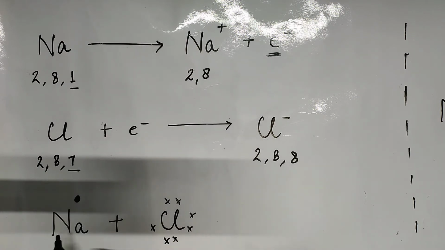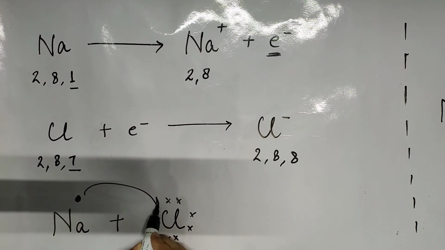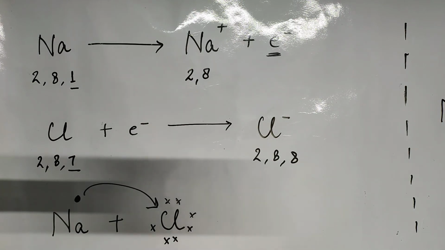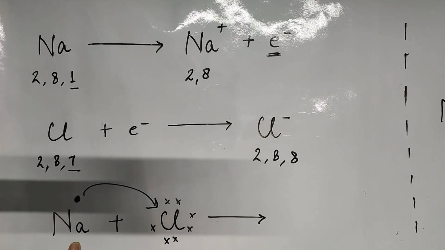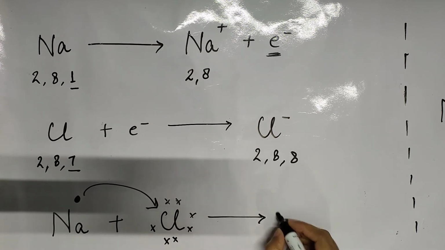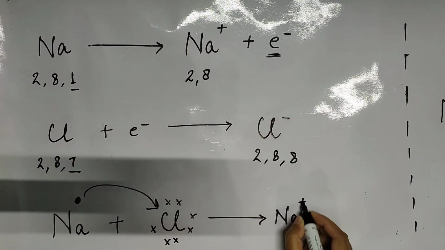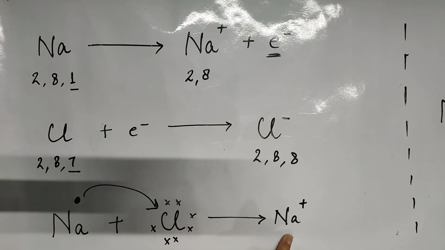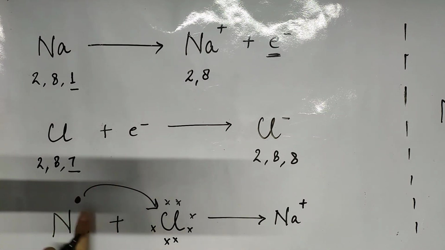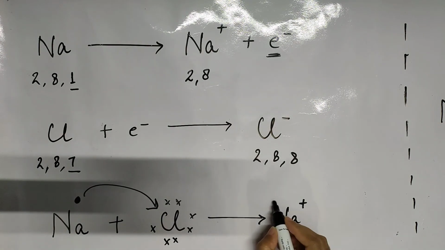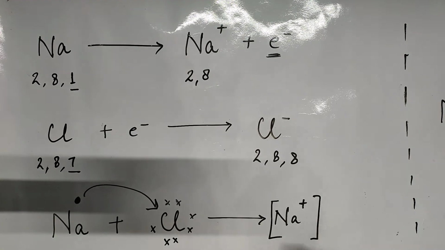Now what will sodium do to attain octet? It will give its electron to chlorine. In this way, both sodium and chlorine will attain octet and become stable. When this happens, after losing one electron, sodium will acquire one positive charge. And now I'm not showing any valence electron, because the one valence electron it had has been transferred. So we won't show any electron for sodium.